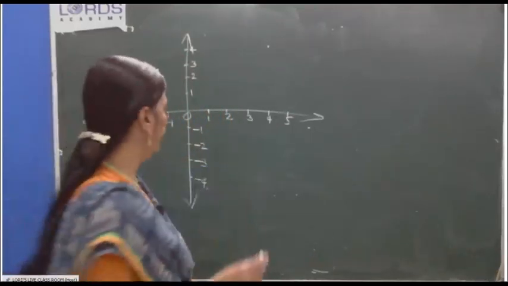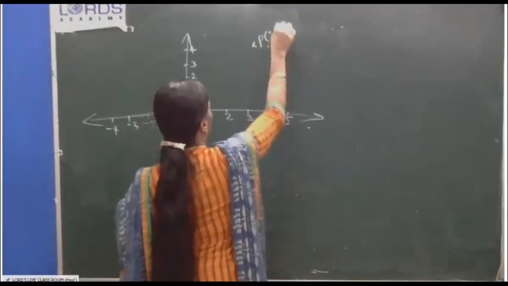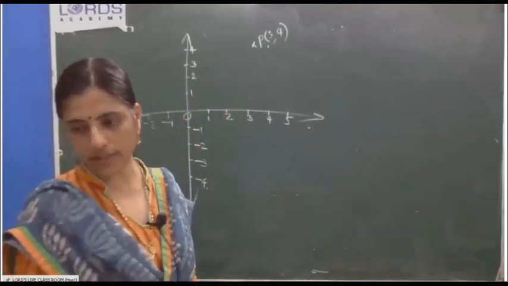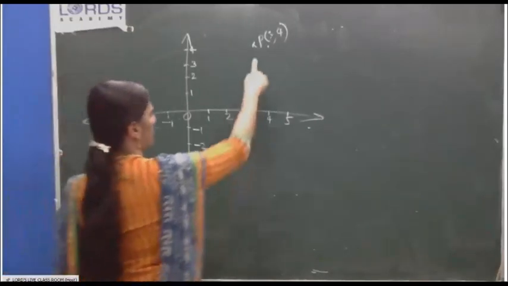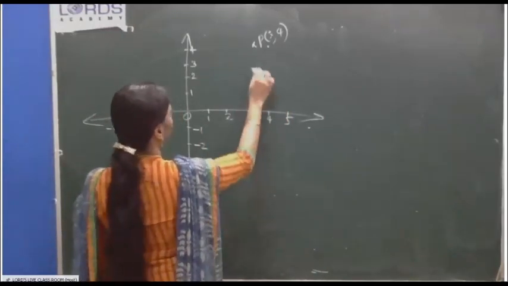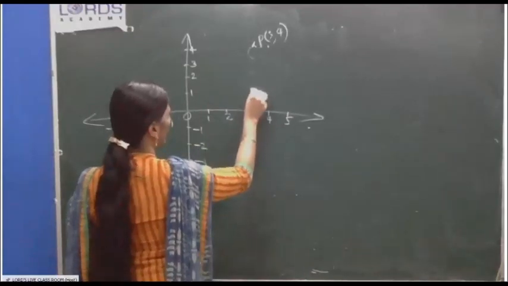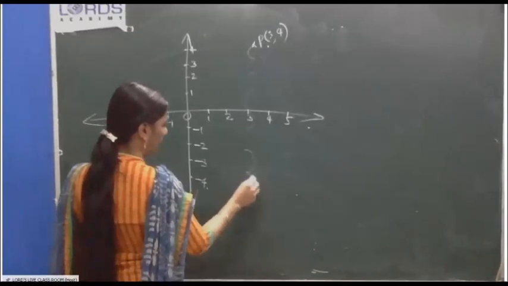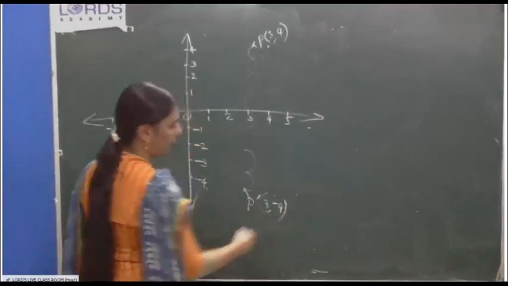Point P (3, 4) marked. Reflected to P dash in the x-axis. The x-axis is the mirror line. So 1, 2, 3, 4 jumps here, and here also 1, 2, 3, 4. So here P dash is (3, -4). Okay.